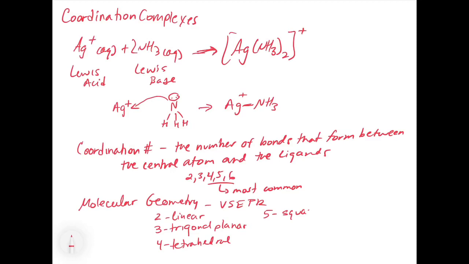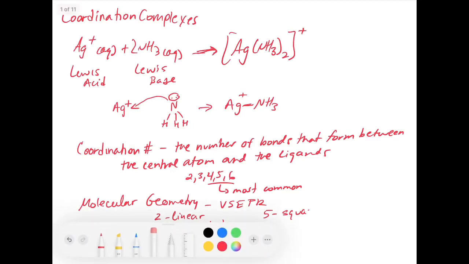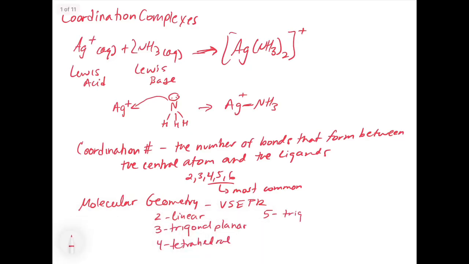Oh, no, I'm sorry. That's going to be trigonal bipyramidal. And then 6 is going to be octahedral. So this gives an overview of coordination complexes and what we're getting at with that.